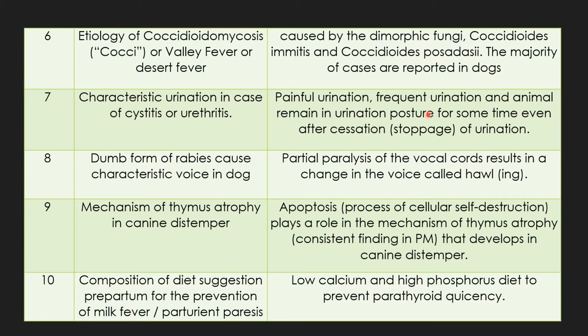Second is frequent urination, because when there is inflammation, all the time there is sensation. So a little bit of urine comes at a time. Whatever urine comes, that is one time. Again the bladder is a little bit full, and because of inflammation and irritation, there is again a sensation of urination. So at a time, small bouts of urine come, that is frequent urination.